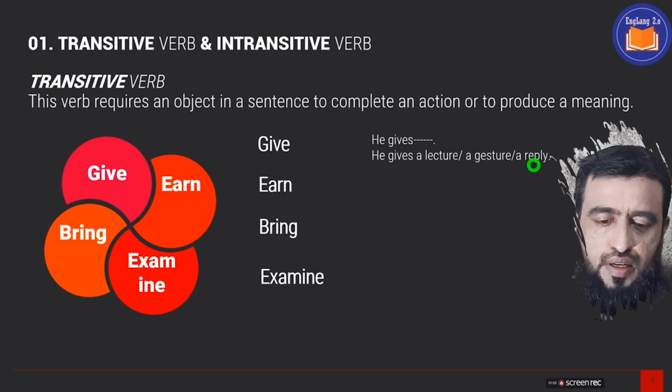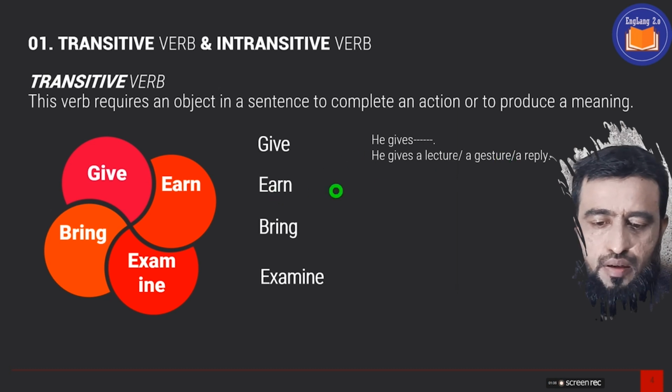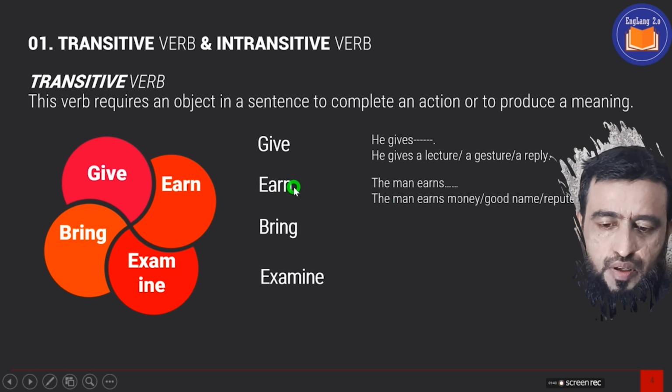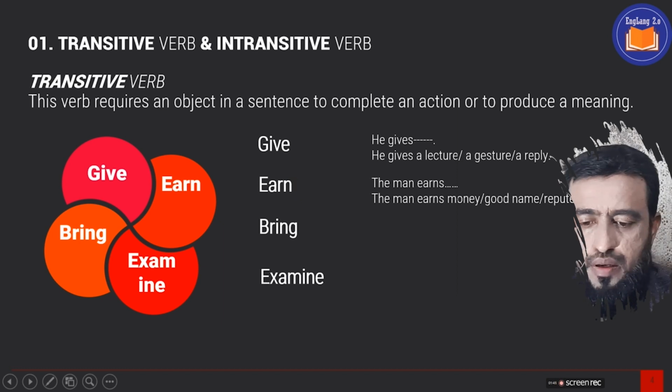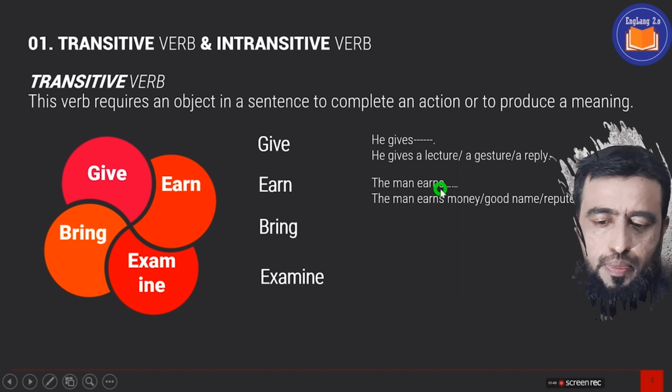Now we come to the second example, earn. Earn is again a transitive verb and an object is required to clarify its meaning. Like we have, the man earns. It doesn't have any object. The man earns what? Now here we have no object, but we have to add the object in order to clarify the meaning. The man earns money. The man earns good name. The man earns reputation or repute.